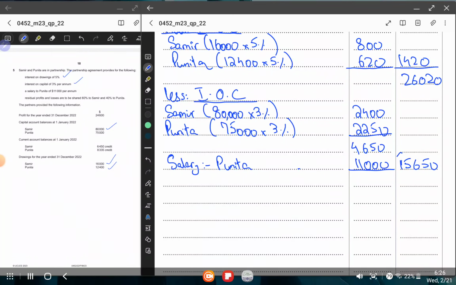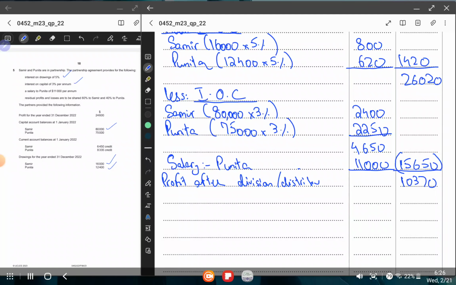This figure of 15,650 we will subtract from our total 26,020. So you guys get 10,370, which is profit after distribution.